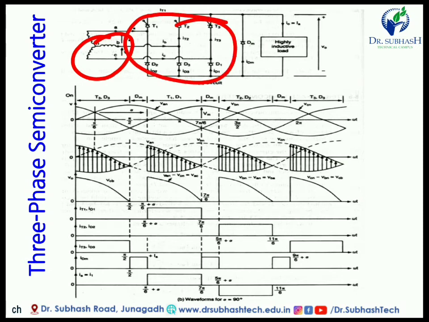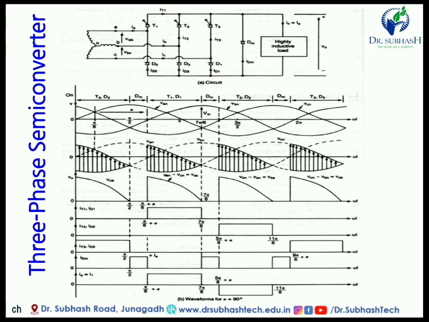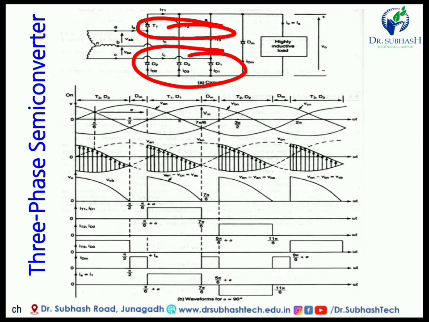Here a total of 6 thyristors is required. Here there is a semi converter, so 3 devices are SCRs and 3 devices are diodes. When an SCR is connected with a diode, it becomes a semi converter. If all are SCRs, it becomes a full converter. So here we discuss the semi converter.